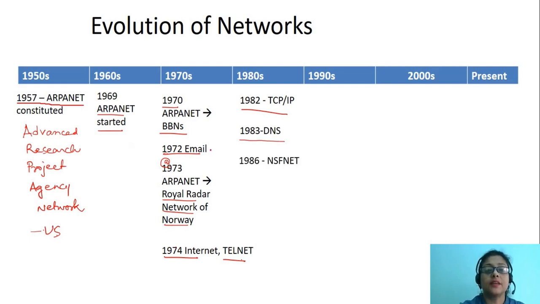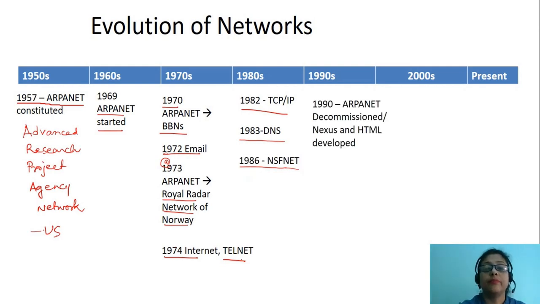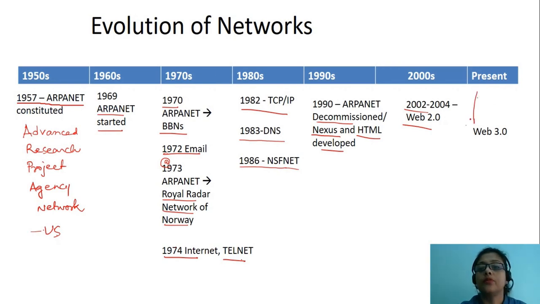In 1986, the National Science Foundation with its NSFNET program helped many people to connect over the internet. In 1990, ARPANET actually got decommissioned. Nexus, the first web browser, was started and HTML was developed. In 2002 to 2004, Web 2.0 was there, and at the present moment, we have Web 3.0.